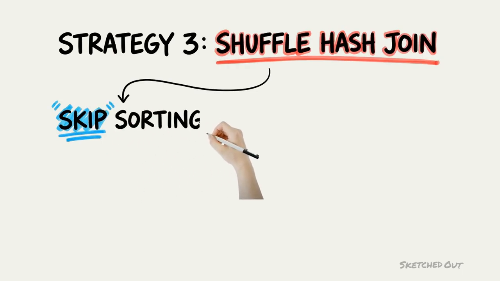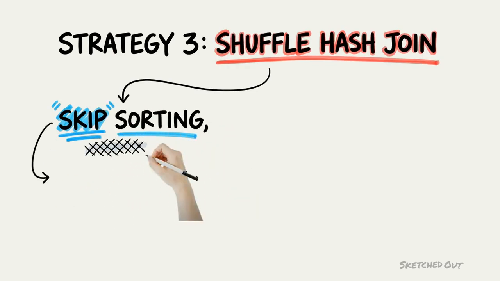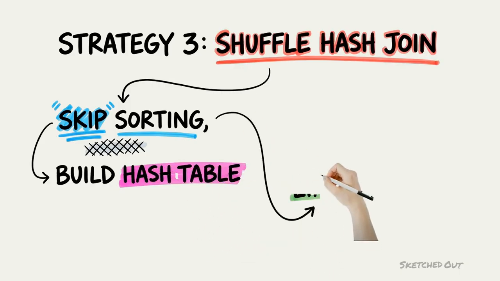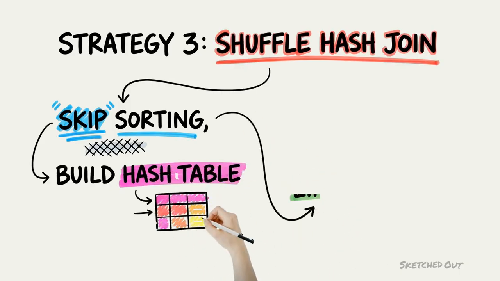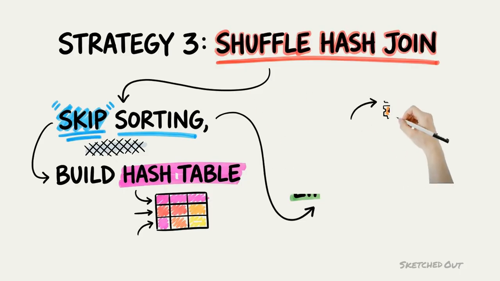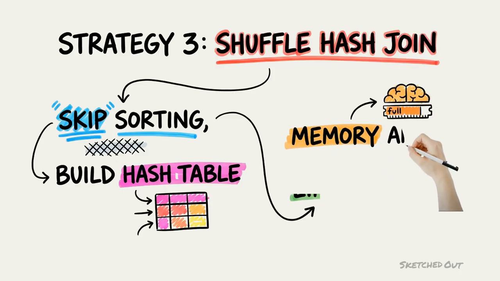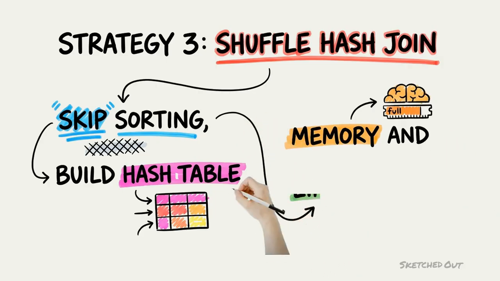One side is shuffled by key, like sort merge, but instead of sorting and merging, Spark builds an in-memory hash table from the smaller shuffled side and probes it with rows from the larger side. No sorting required. It is faster than sort merge when it applies because sorting is expensive and you skip it. But it requires that the smaller side, after shuffling, fits in the memory available to each executor for that partition.